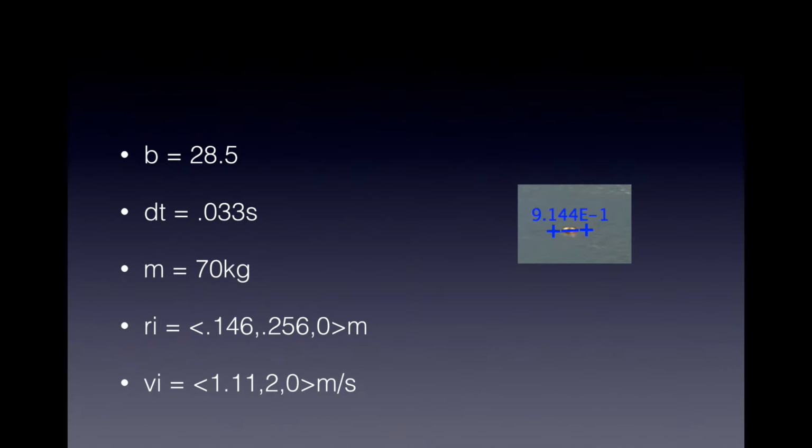I found the initial position vector by looking at the initial values observed: 0.146, 0.2560 meters. Because I was not given the weight of the cliff jumper or the diameter of the inner tube, I resorted to the internet to find approximate values. I used the average weight of an adult male, 70 kilograms, and the standard size of an inner tube's diameter,